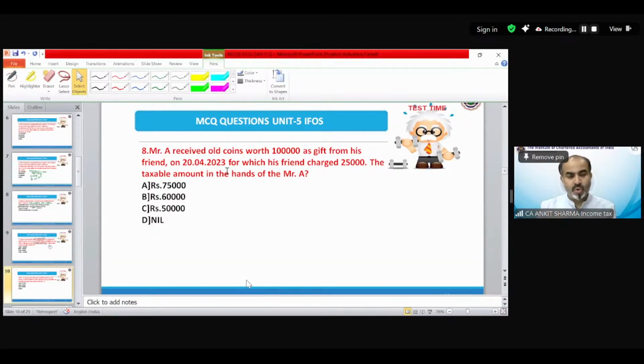Mr. A received old coins worth 1 lakh rupees as gift from his friend on 20th April 23, for which his friend charged 25,000. The amount taxable in the hands of Mr. A would be? Om Krishnan is saying A, Arin Jain is saying A. Ayushi is also saying A. Correct answer is A. Well done, students. Very good. A is the correct answer. Okay.